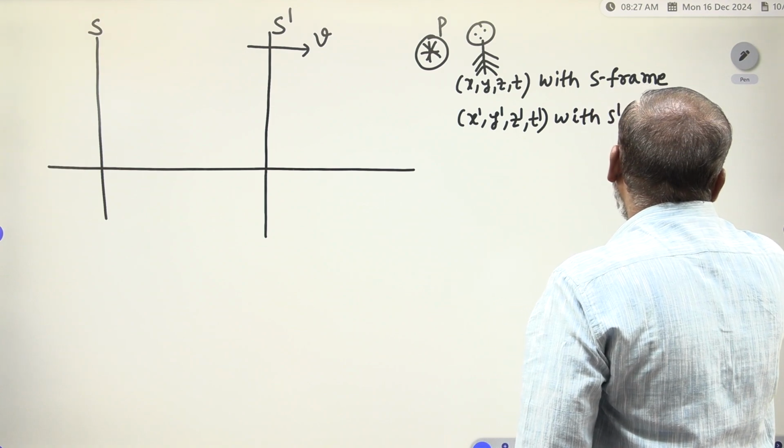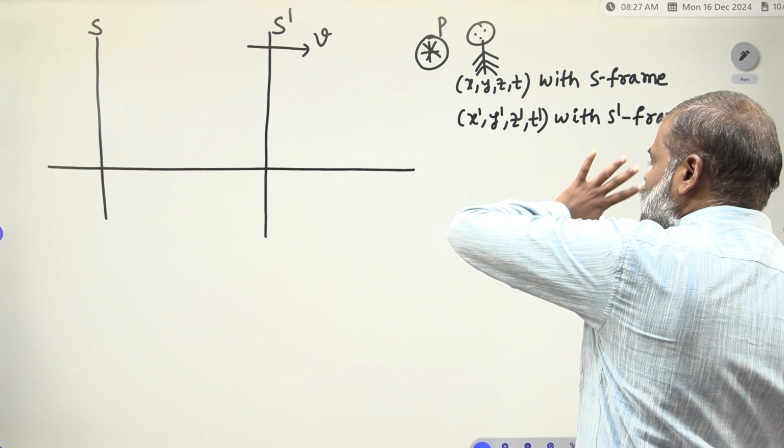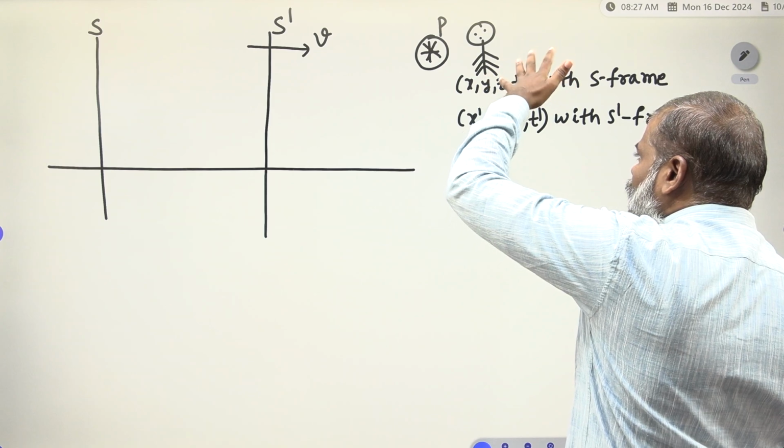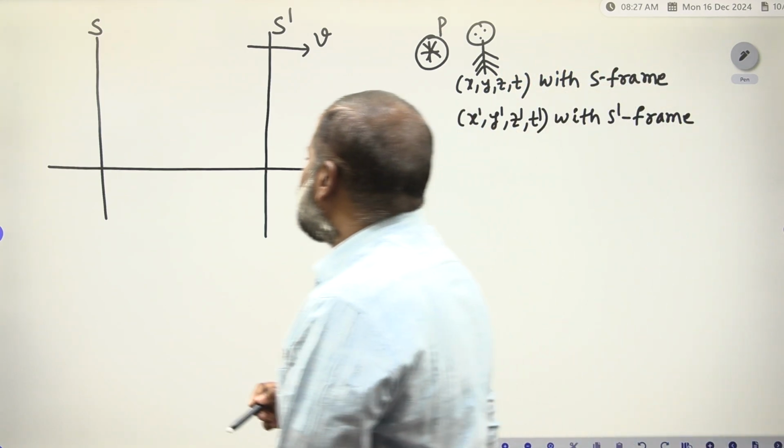With respect to the S dash frame, he is observing x dash, y dash, z dash, t dash. With respect to the S frame, his coordinates are x, y, z, t. Clear? Now you have to see here.